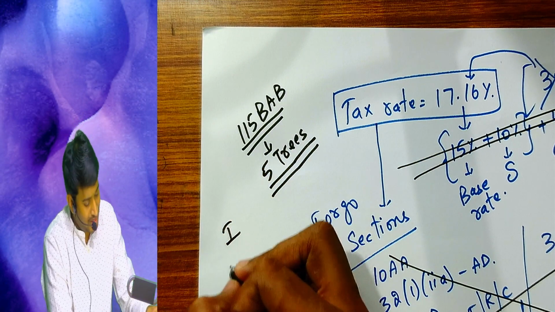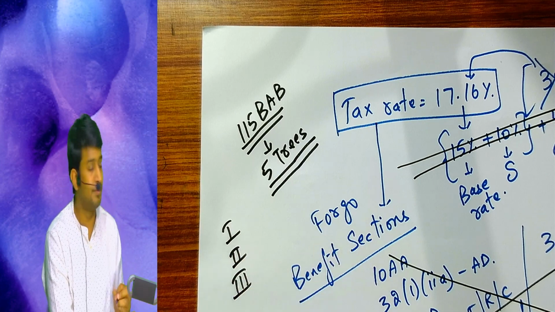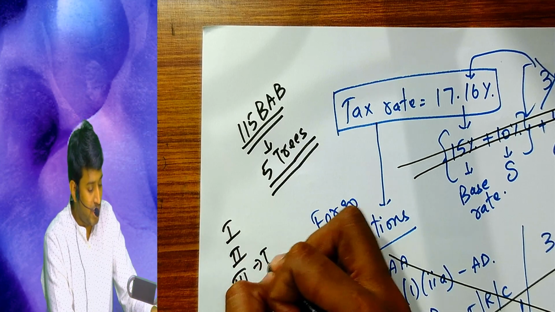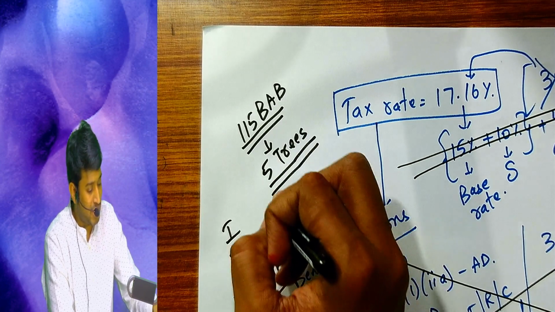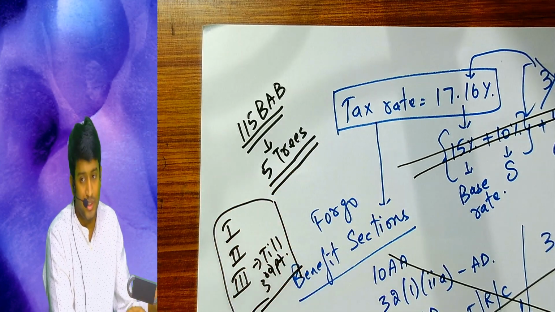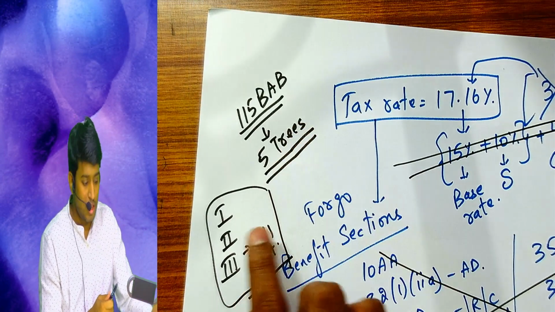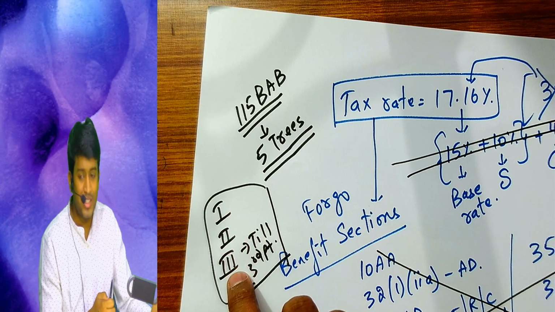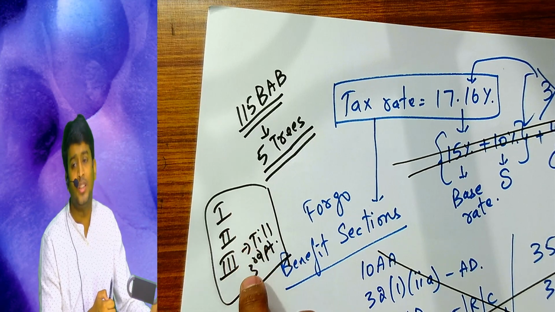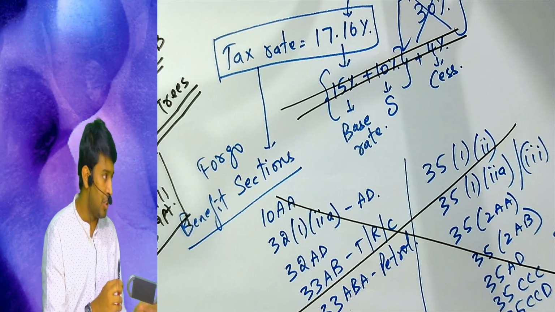You read the second one. Third one is conditions. Read till third point and stop. I'll give you 5 minutes time, then I'll continue the class. Take your own time. Do it properly. Chalo.